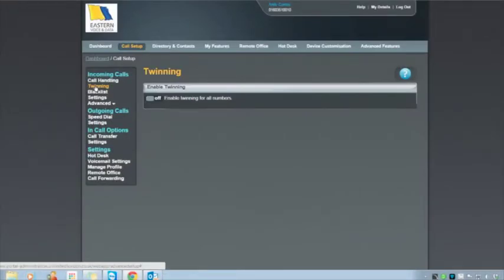Twinning. What this allows you to do is to twin your mobile to your work phone. If someone rings your work phone, your mobile will ring at the same time. A really, really useful feature. It means that you should never ever miss a call.